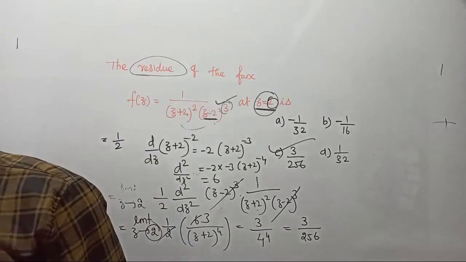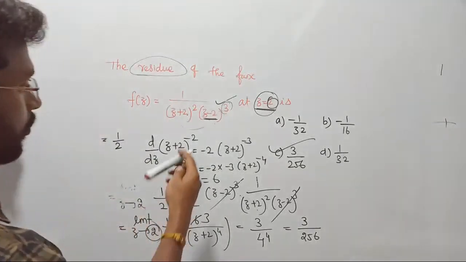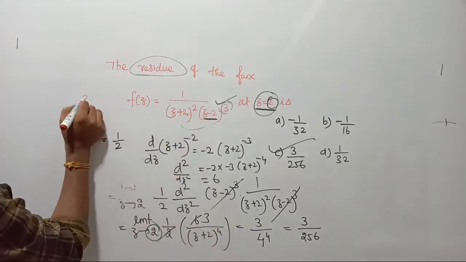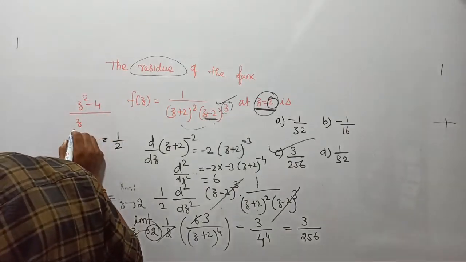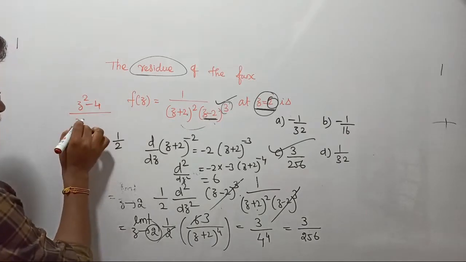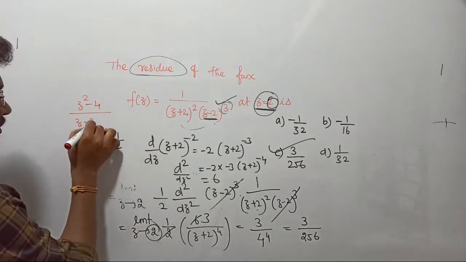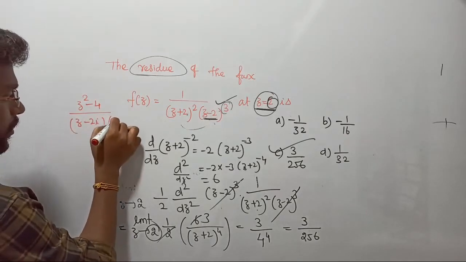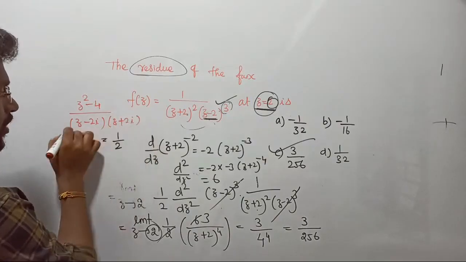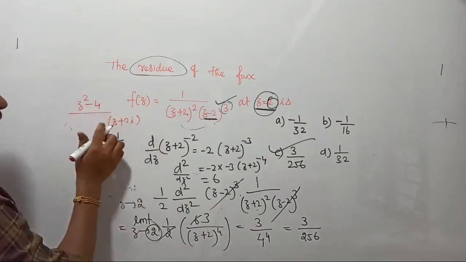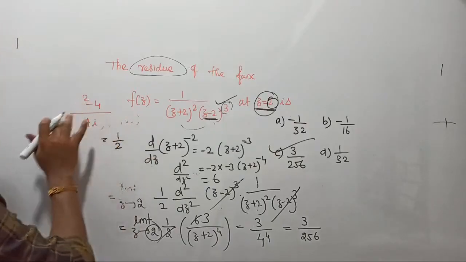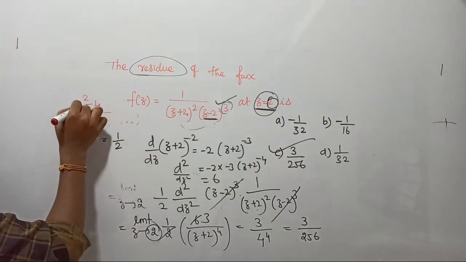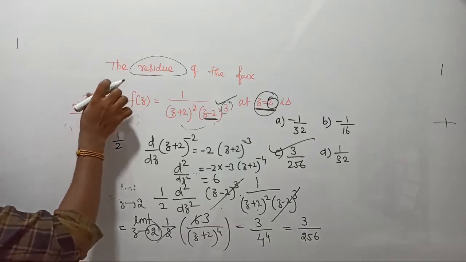Oh, here I found it. In the last question, the numerator was z square minus 4 upon the denominator z square plus 4, so we got (z minus 2i)(z plus 2i). z plus 2i was removed, so z minus 2i remains. If you put plus 2i in place of z, it will become 4i. In the numerator, if you put 2i, whole square becomes minus 4.